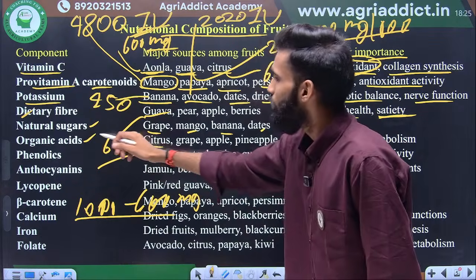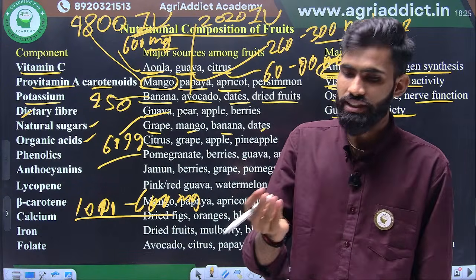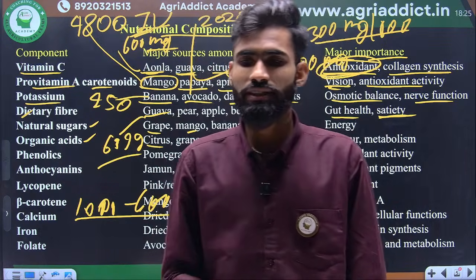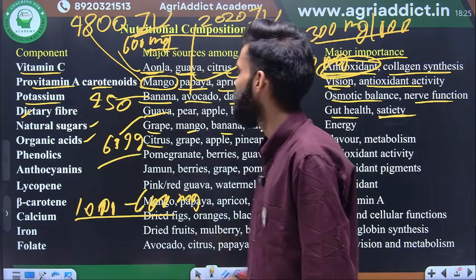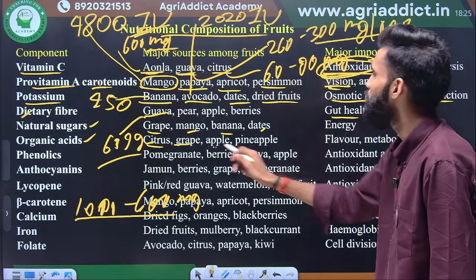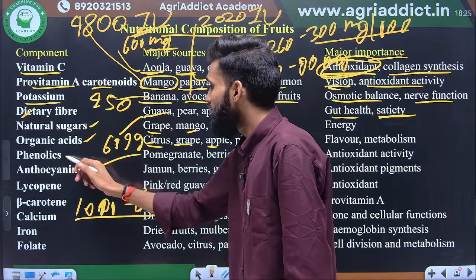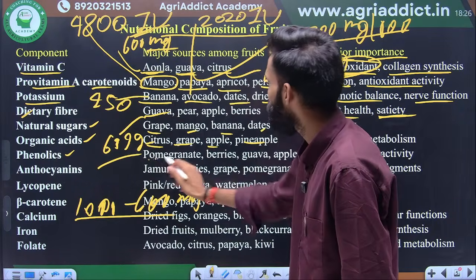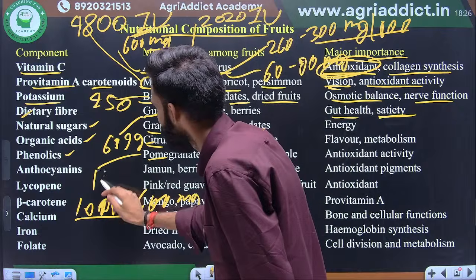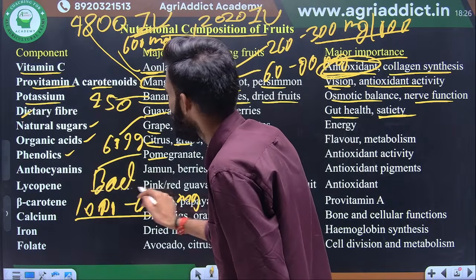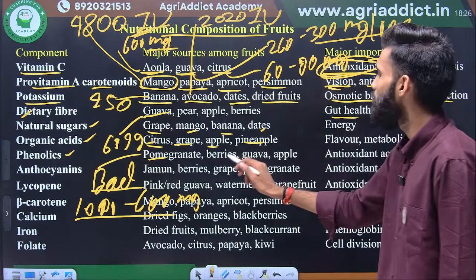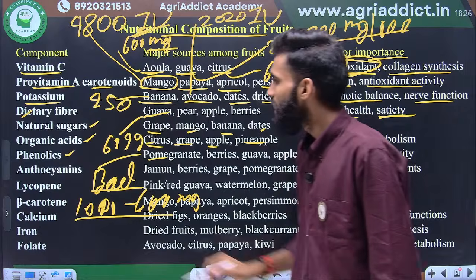Organic acid, what is included in organic acid? Citric acid, malic acid, ascorbic acid, all these are included in the organic acid. So citrus, grapes, apple, pineapple, these are all important sources of organic acid. Next, the phenolics. Phenolics are present in maximum in pomegranate, even the berry fruits where the maximum phenolics content is present. Berries, guava, apple. Okay, this is the common.